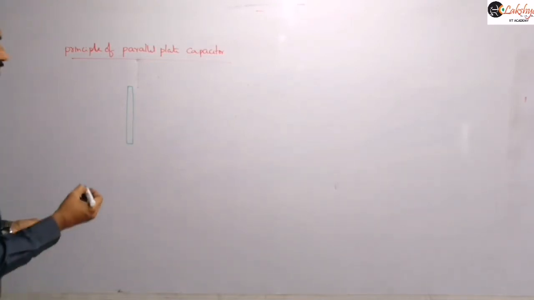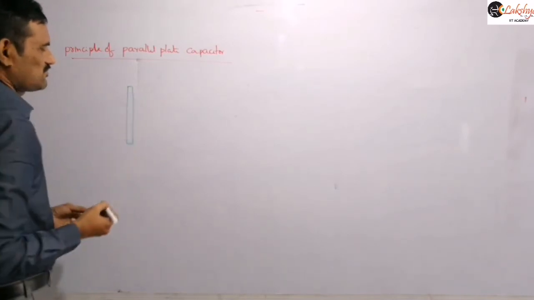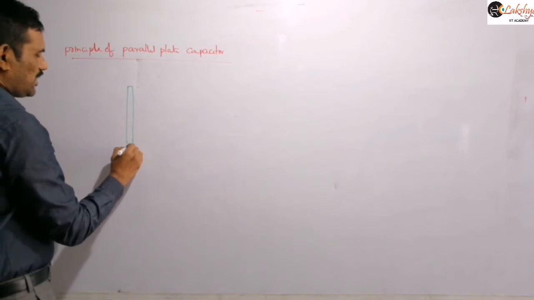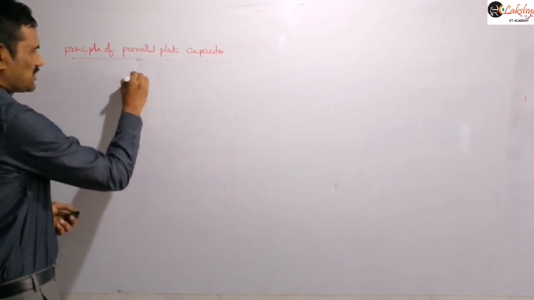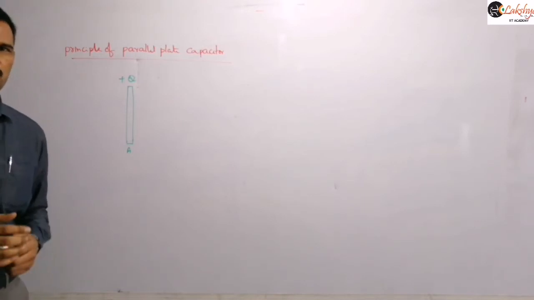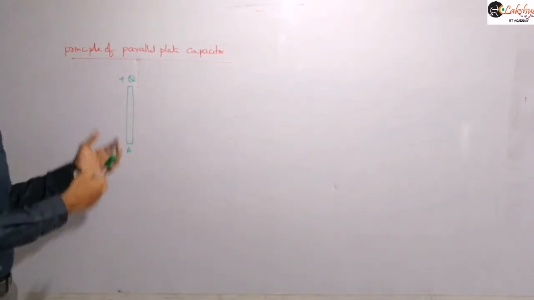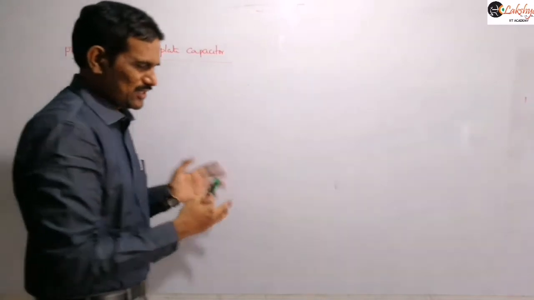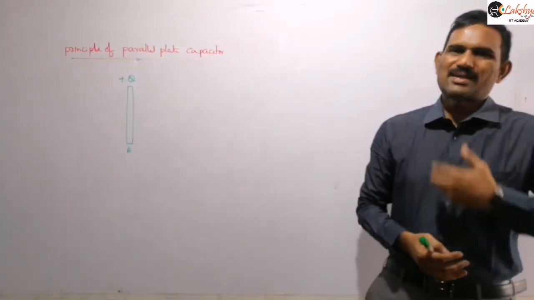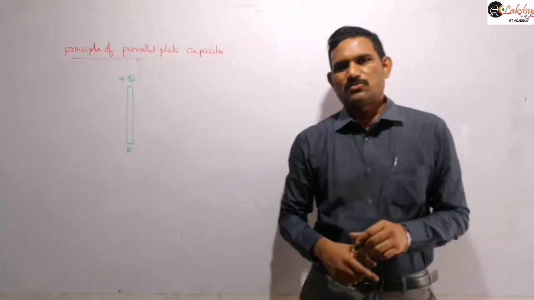Let us say this metal plate is A and it is already having some charge plus Q. Now it is an isolated plate. Suppose the maximum possible charge on that plate is Q.